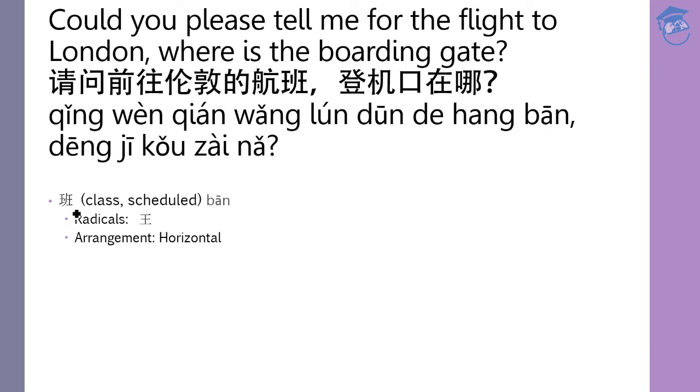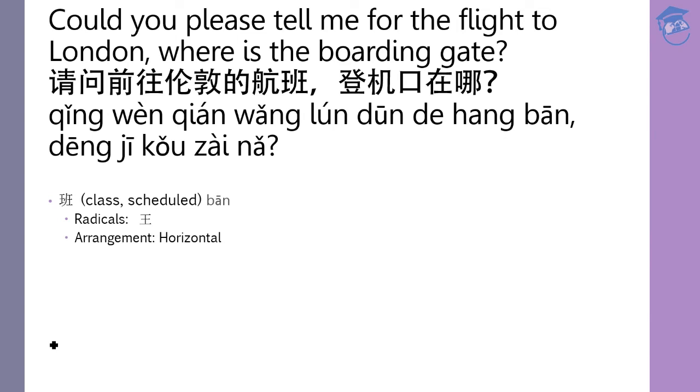Let's look at how to write 班. 1 2 3 4 5 6 7 8 9 10. 10 strokes for this word, 班. So 请问, again, it is the polite way of starting a question. Okay, and then 前往, as I said, is like to head to somewhere. 伦敦 is London. Okay, we're just taking the sound of 伦 and 敦 to make up London.